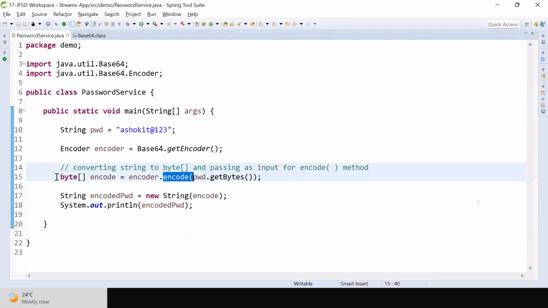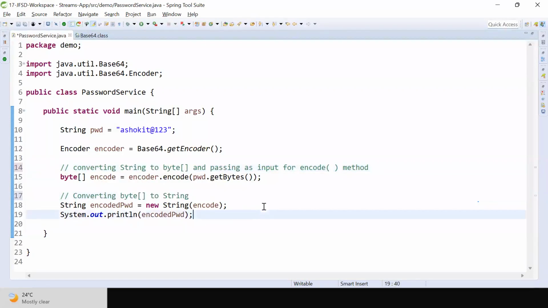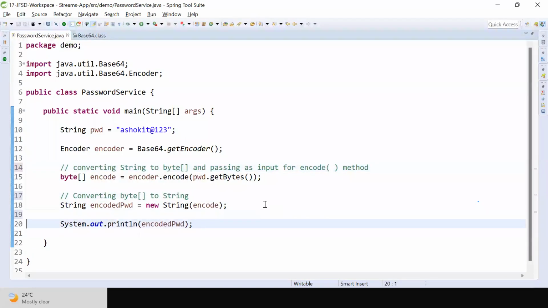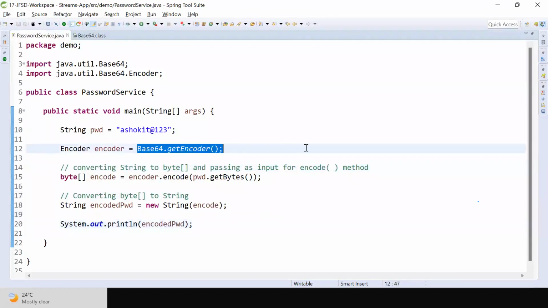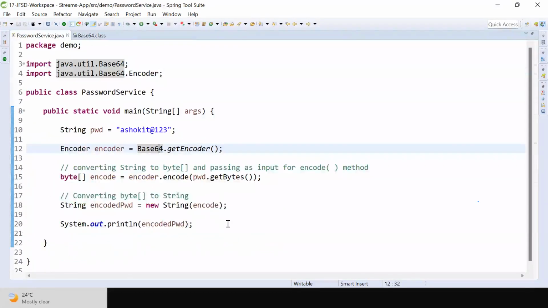The encode method returns the byte array as output, and I convert the byte array to a string. Then I'm printing that encoded password. For that, we are using Base64.getEncoder. Base64 is available since Java 1.8.